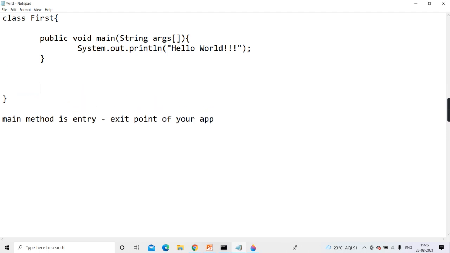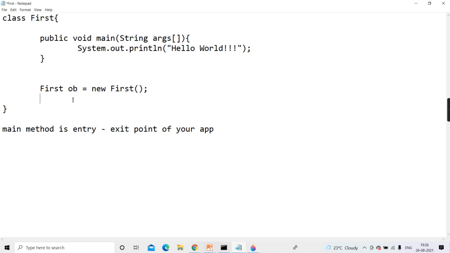No. Now obviously to create an object, you'll write like this: first ob equal to new first, because you can combine the two lines, declaration and instantiation. It will declare one variable, instantiate, collect the reference in it, and then only you can call main. Yes or no, guys? But can I write these two executable lines directly here? No. I have to write these two lines somewhere. Somewhere means in some method only.